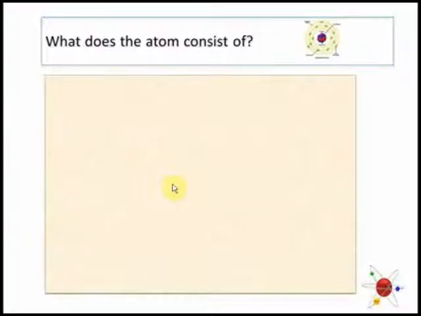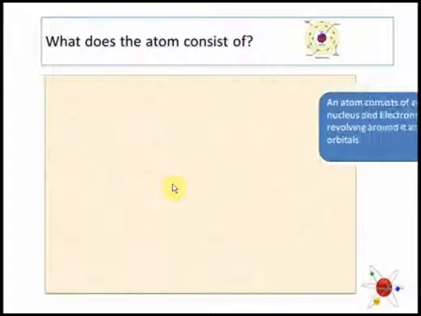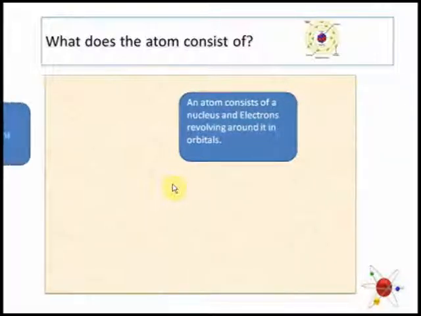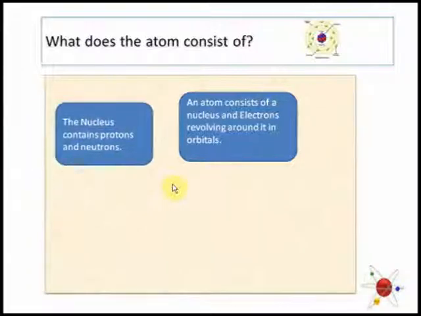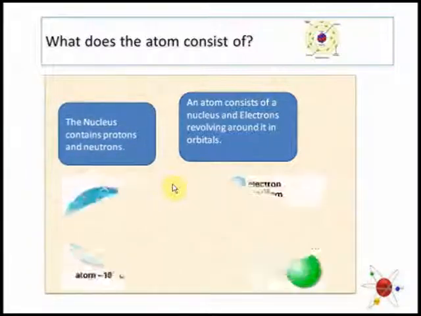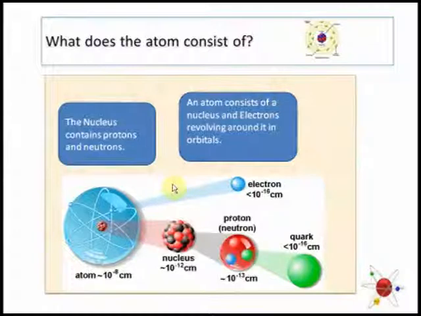Now let us see what the atom consists of. It consists of nucleus and electrons revolving around this nucleus in orbitals. Let us see how it looks like. This is an atom. It has a nucleus and electrons are revolving around this nucleus in various orbitals. This nucleus in turn contains protons and neutrons, right?